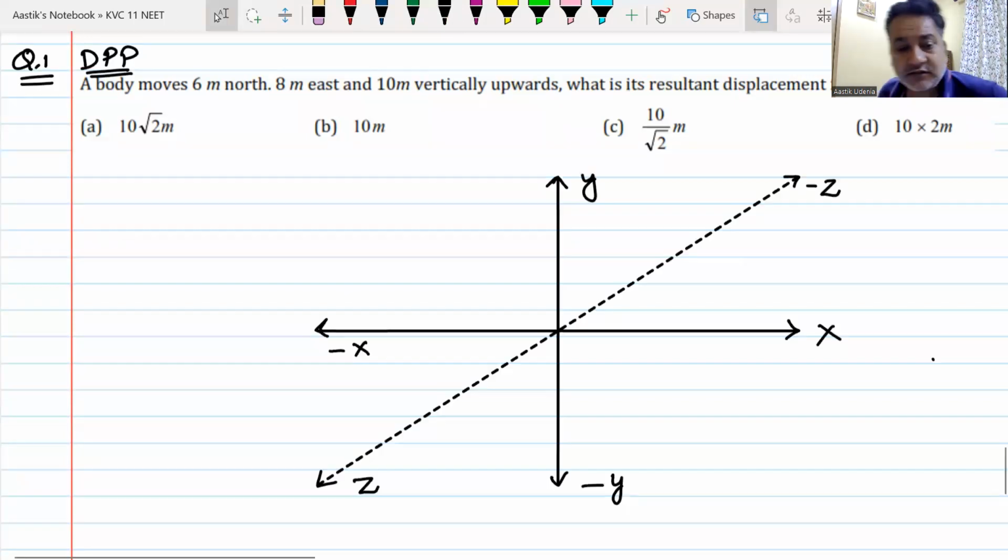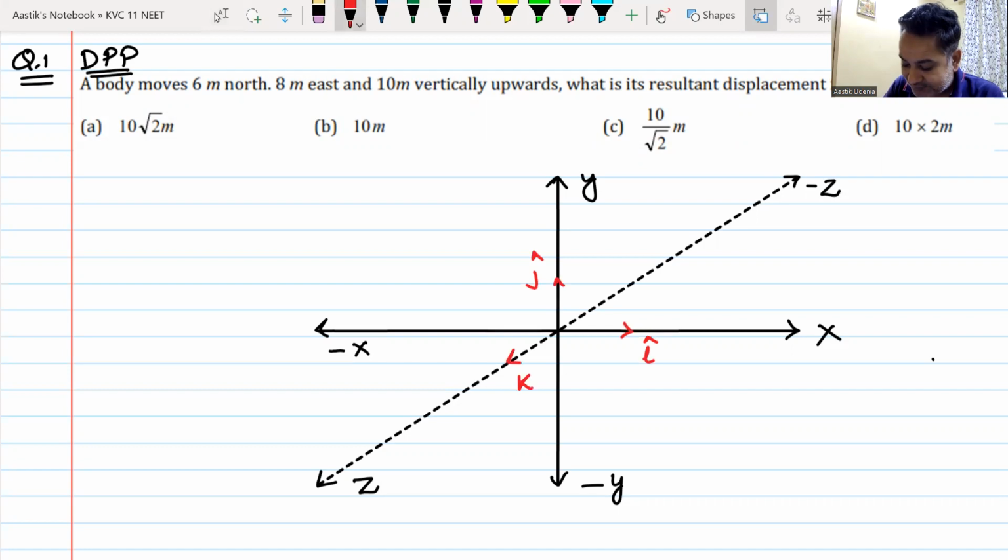To solve a 3D question, you may draw a diagram. This is the diagram. Anyone has an answer? You know that we have a unit vector i along x-axis, yes or no? j along y-axis and k along z-axis. Now, if you try to understand the motion of this body, how he is moving, let me try to show you.